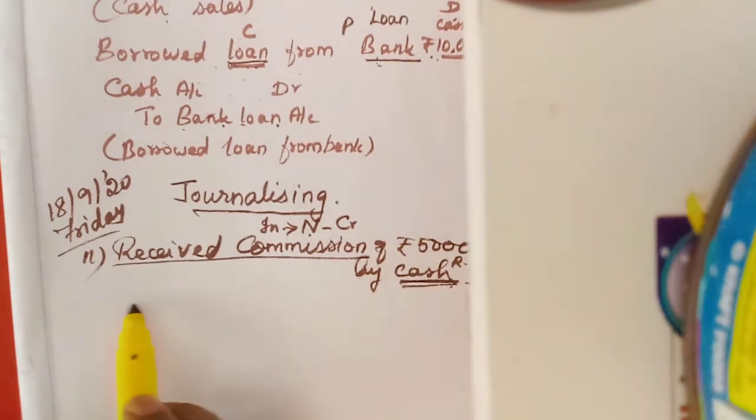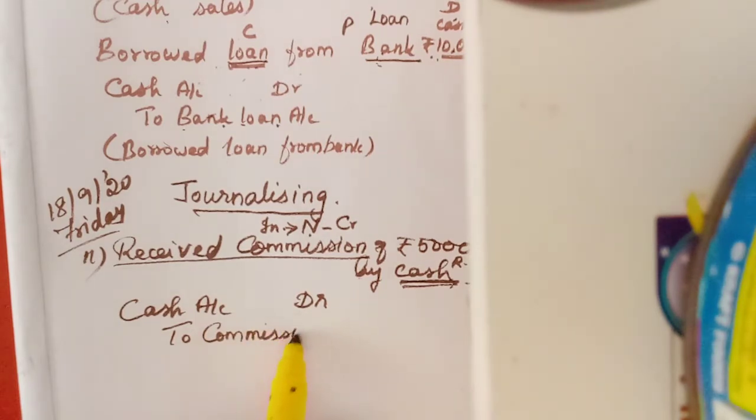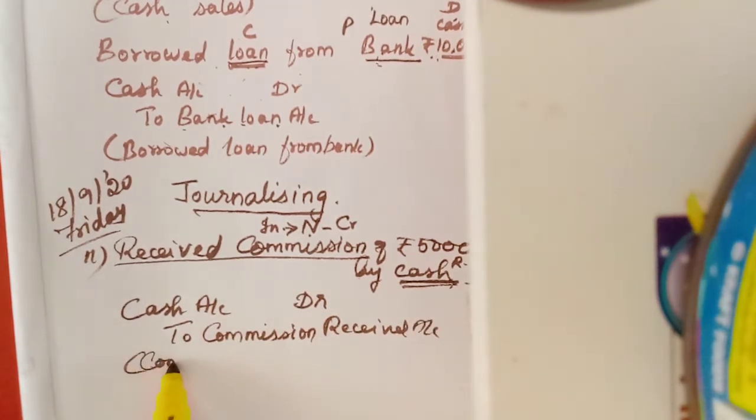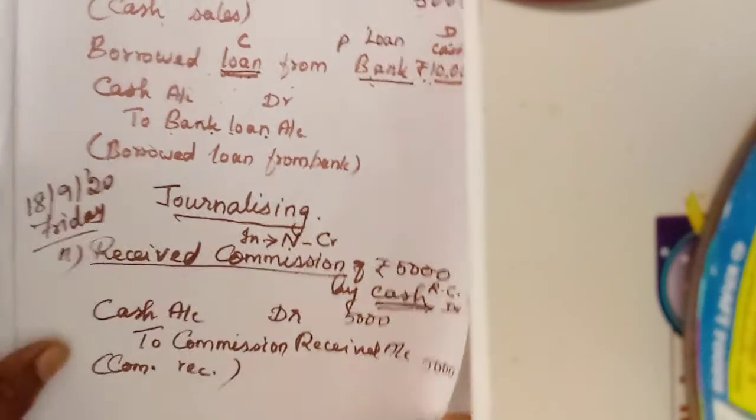Debit is cash. So cash account debtor to commission received account. Commission received account. Commission received. Okay. 5,000. Okay. The next one we will see. 12th.